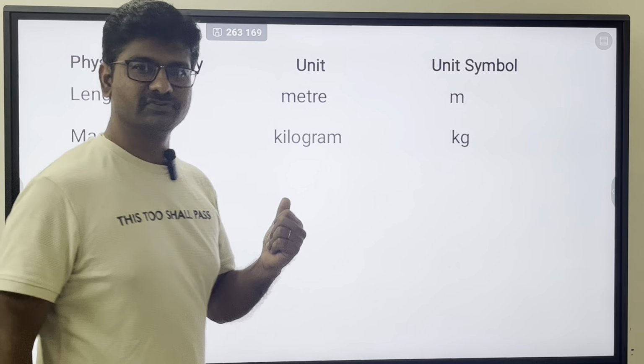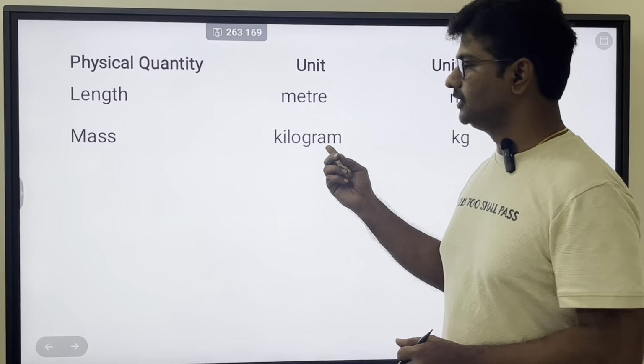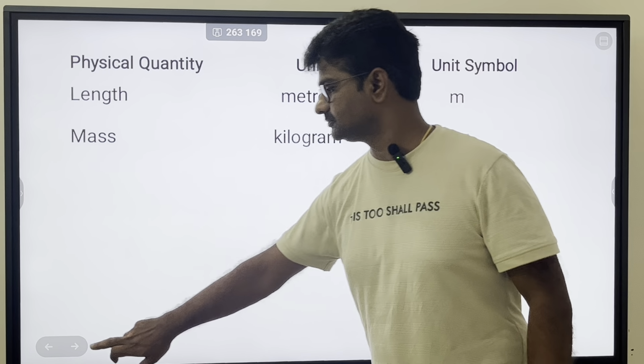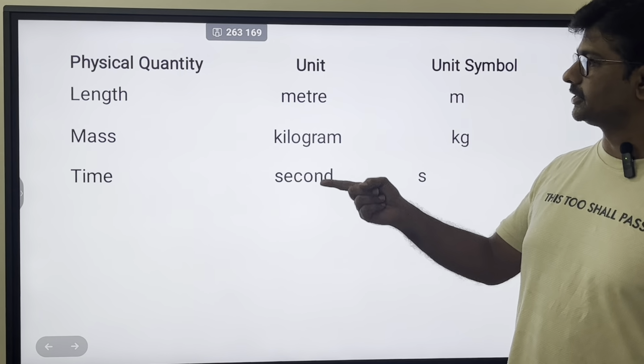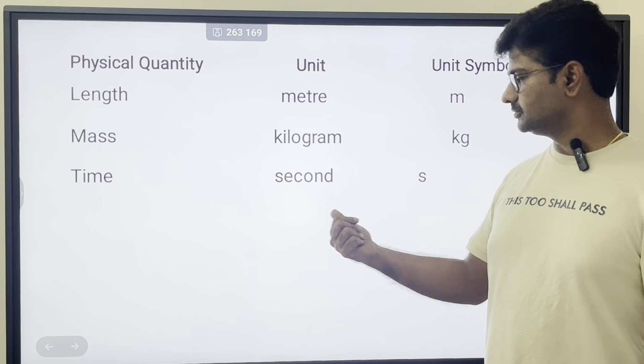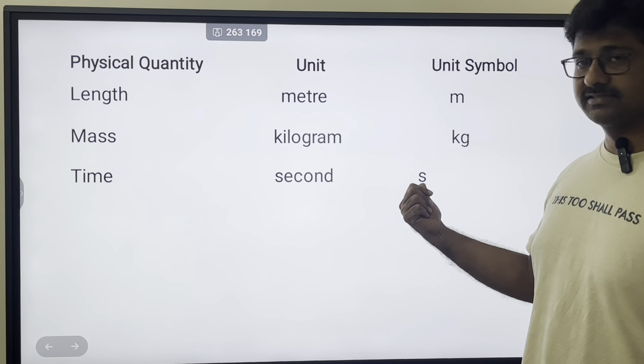Similarly, mass is a physical quantity. Kilogram is the unit. Kg is the symbol. Time is a physical quantity. Second is the unit. S is the symbol.